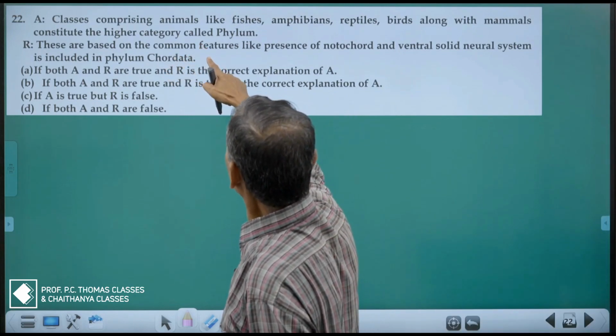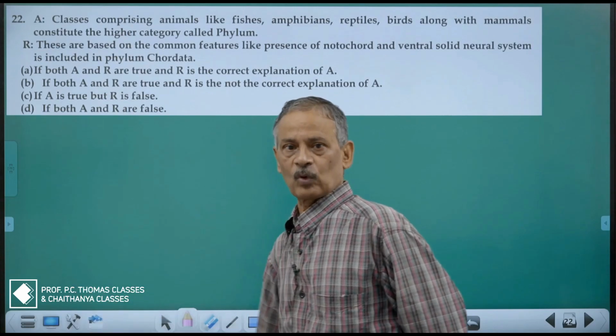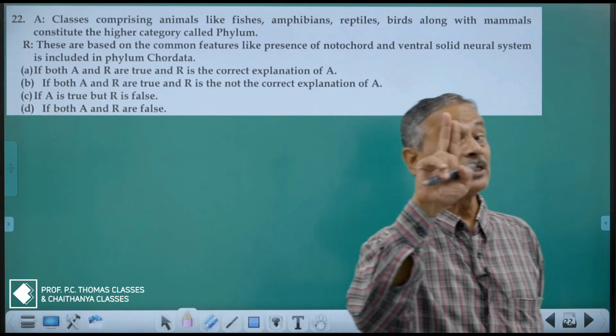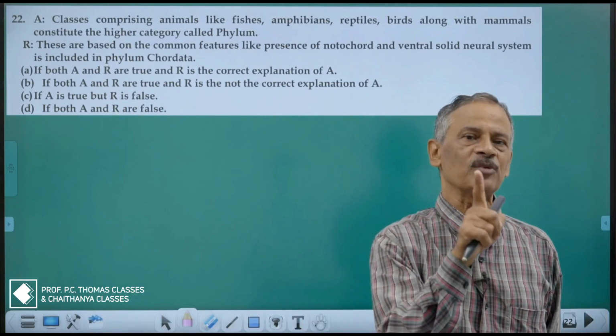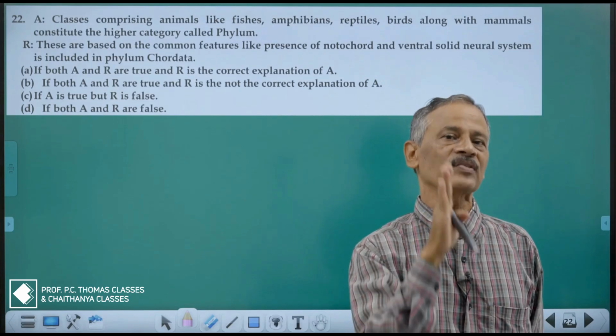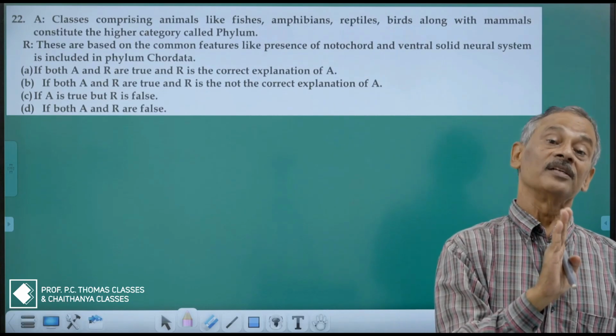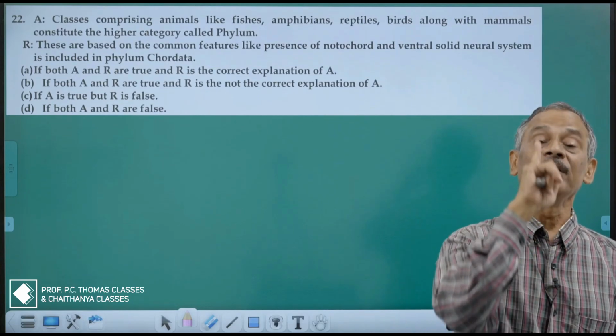Class comprising animals. See, this is an assertion-reason type of question, where you will be having two statements. The first statement is A, the assertion, given as a statement. The second statement is trying to explain the first statement.